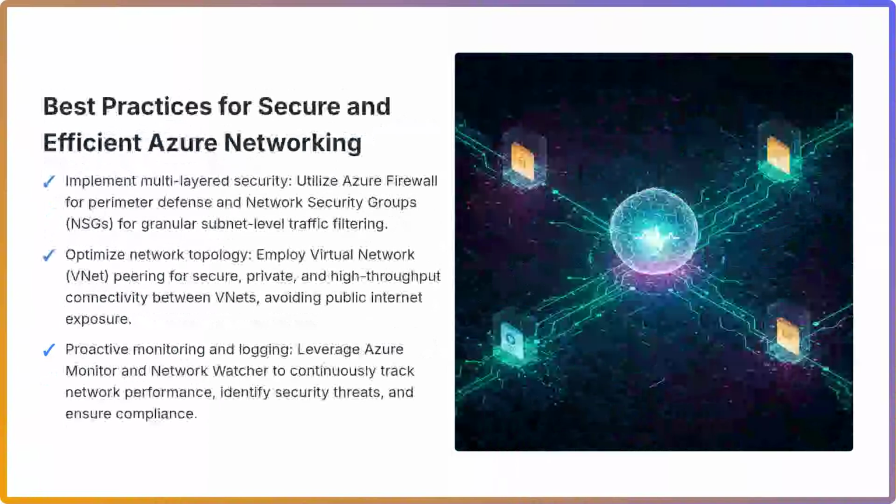Second, optimize your network topology by leveraging virtual network peering. This establishes a direct, private, and high bandwidth connection between Azure virtual networks, eliminating the need to route traffic over the public internet, thereby enhancing both security and performance. Finally, ensure proactive monitoring and logging. Utilize Azure Monitor to collect and analyze telemetry data across your network, and deploy Network Watcher for diagnostic and troubleshooting capabilities. These tools provide real-time insights into network performance, enable the detection of security anomalies, and support compliance requirements.